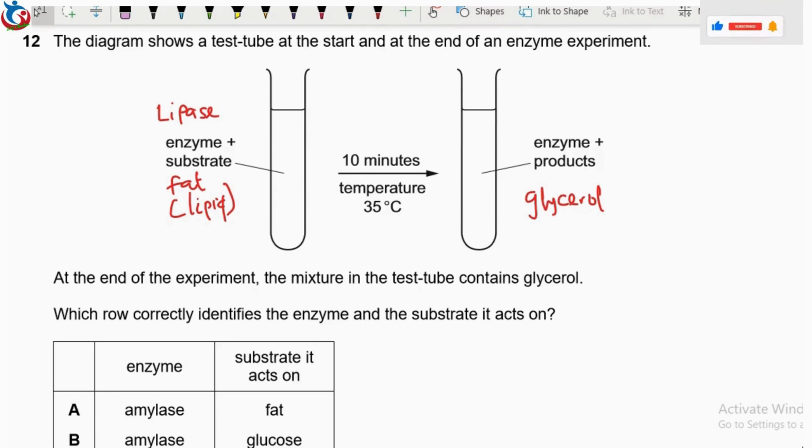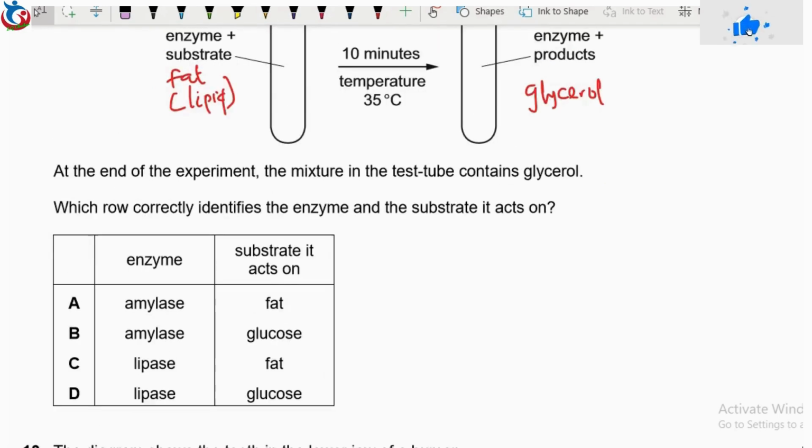Option A, we have amylase and fat. Amylase does not produce glycerol as a product. That makes option A wrong. Amylase produces glucose, and from the question, the product is glycerol. That makes this statement wrong. Then option C, we have lipase and fat. So lipase and fat, option C gives us the perfect answer. Okay, so that is that.